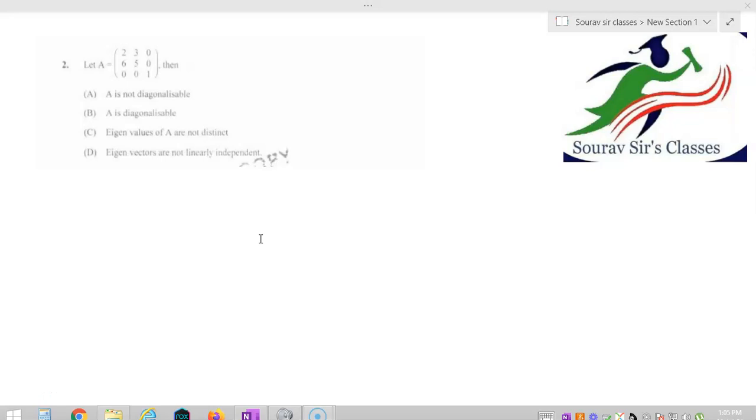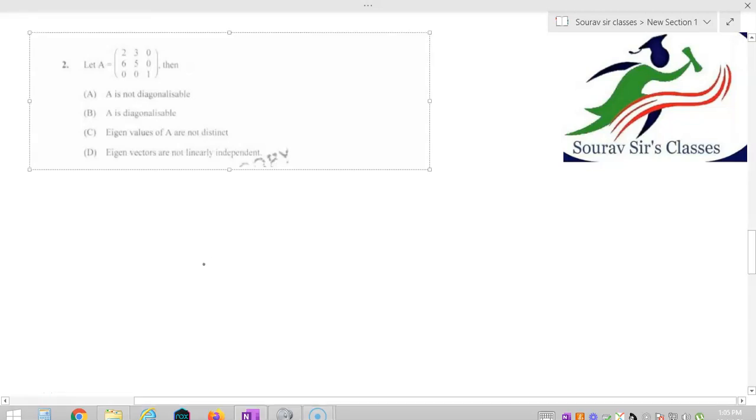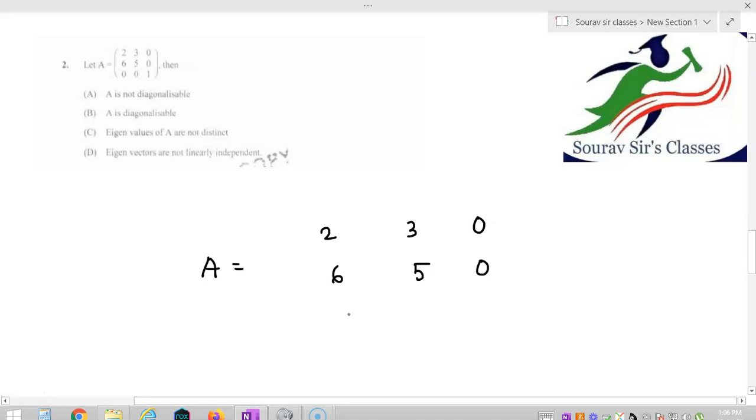Again, now let us solve question number 2, which says that A is a 3 cross 3 matrix. I am writing this A again. This A is equal to [2, 3, 0], [6, 5, 0] and [0, 0, 1]. So this is our 3 cross 3 matrix.